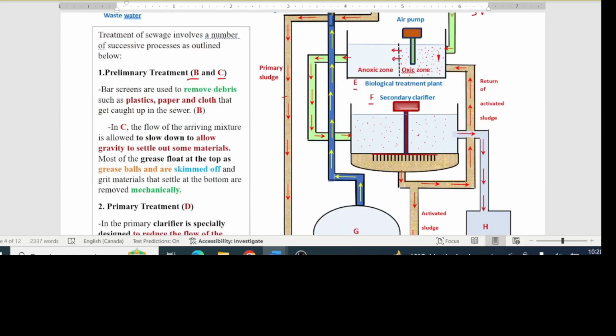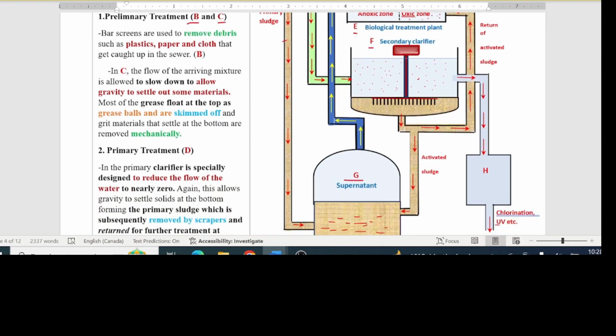After this period of time, the water is sent to the secondary clarifier F. The composition of the water that goes there consists of a host of living bugs with their different types of nutrients in their bodies, mineral ions, and lots of colloidal materials.